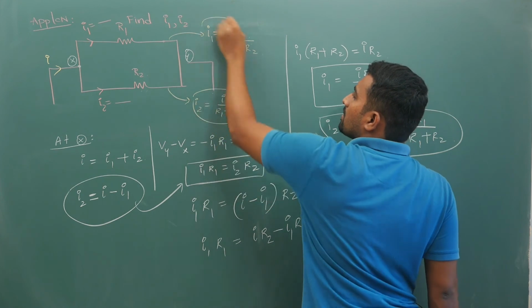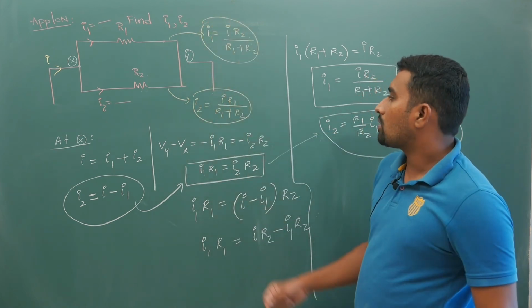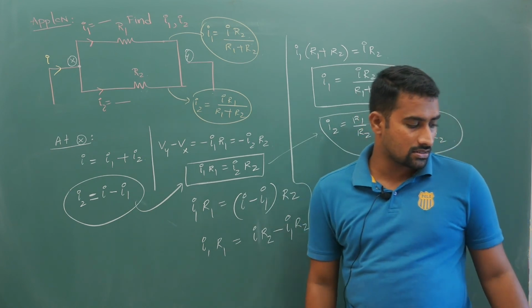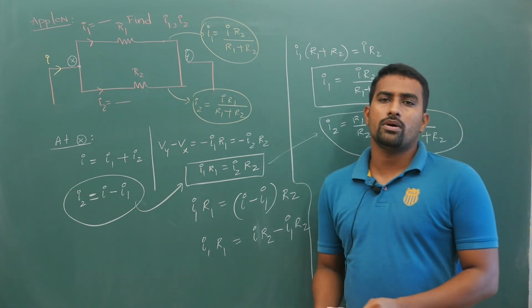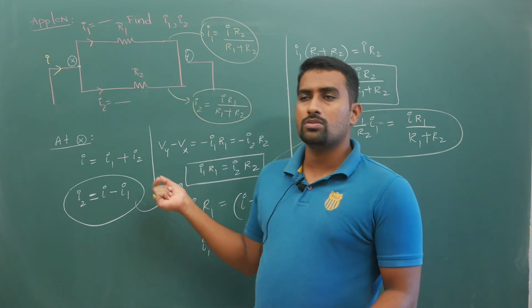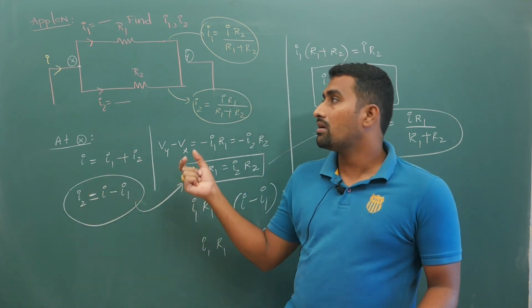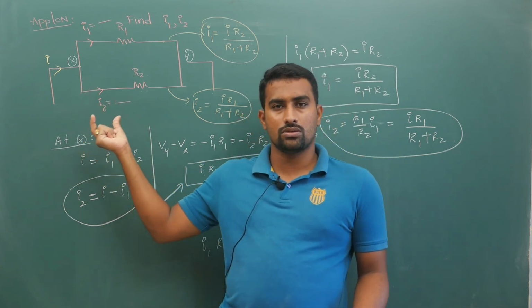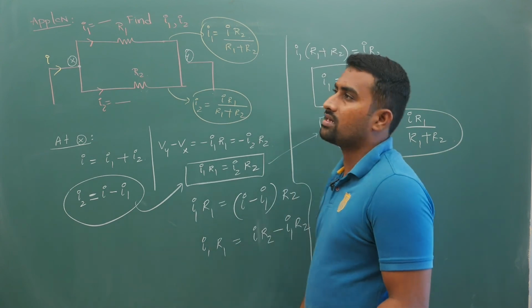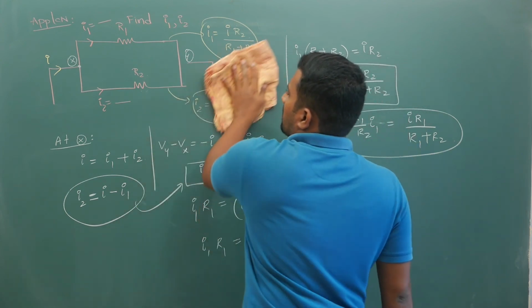Okay, remember these two results. Current into opposite side resistance by sum of the resistances. It is very important. Please do remember, because sometimes you don't need to apply Kirchhoff's law. If you simply have these two resistors, you can give the current splitting ratio directly, looking at the figure itself.